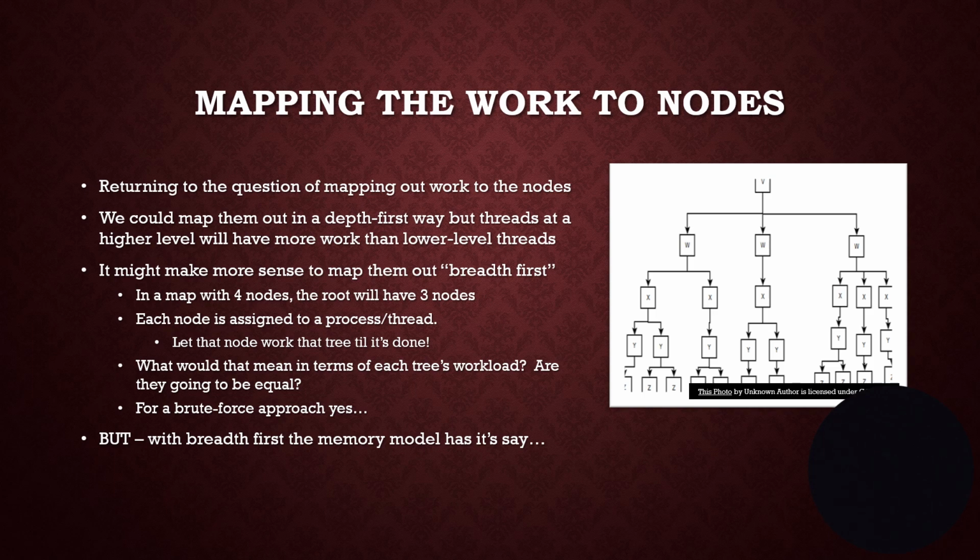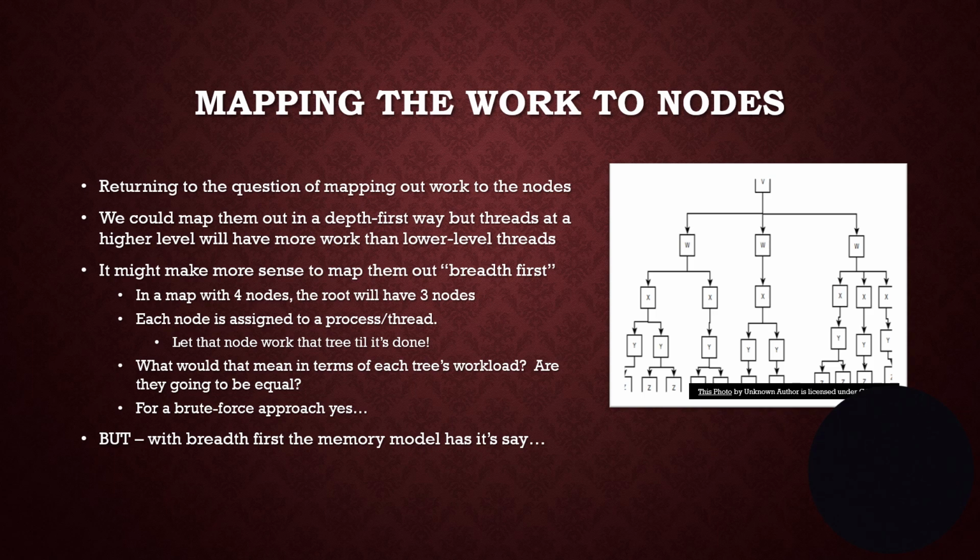Or do we want to do breadth first? If we go breadth first, then what we can do is we could have our 3 first step nodes each be a separate thread. If we had 20 possible steps, we could have 20 threads. Each thread could then run its own subtree. But here's an interesting problem.